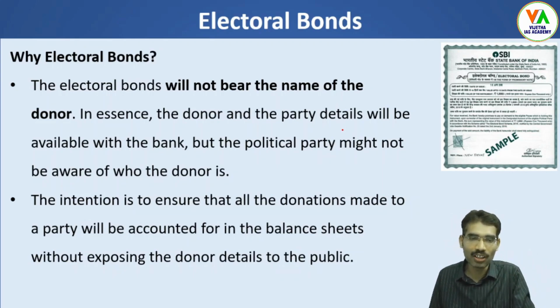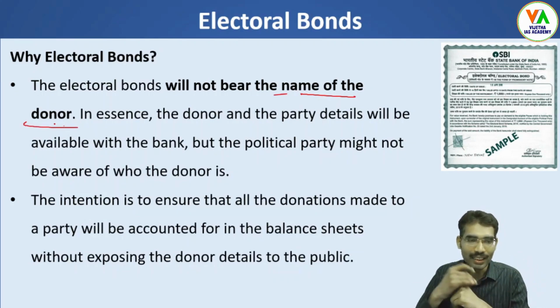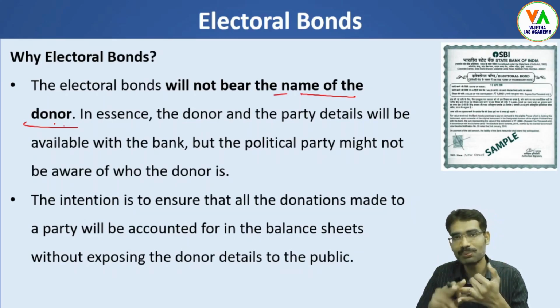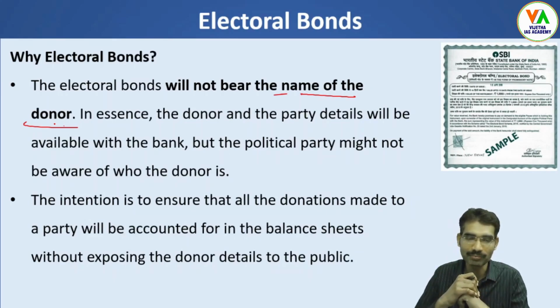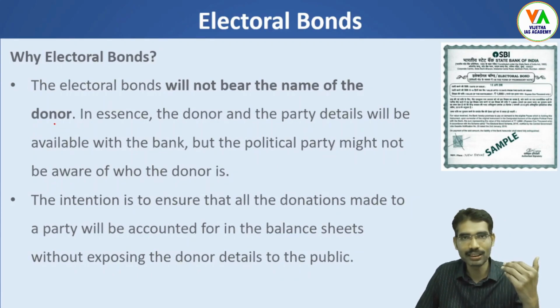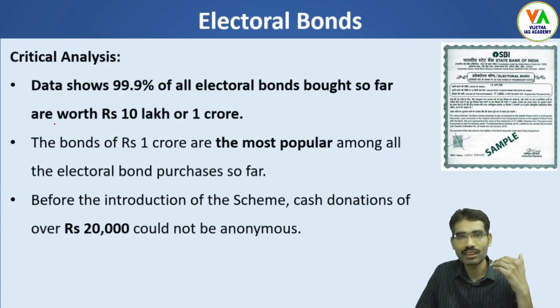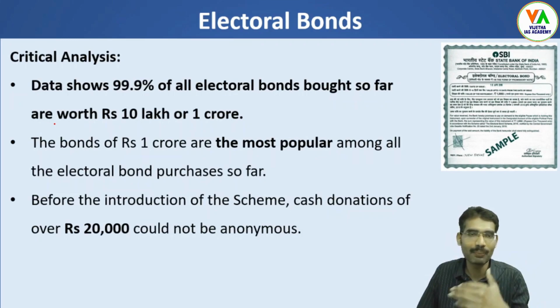The electoral bonds will not bear the name of the donor. This is to maintain the anonymity of the donor. In essence, the donor and party details will be available only with the bank: who is donating and to which party. But the political parties might not be aware of who the donor is. The intention is to ensure that all donations made to a party are accounted for in the balance sheets without exposing the donor details to the public. So it is to maintain the privacy of donors who wish to donate to political parties anonymously, and they can do this through this mechanism.